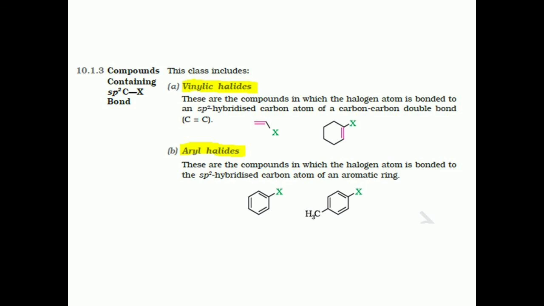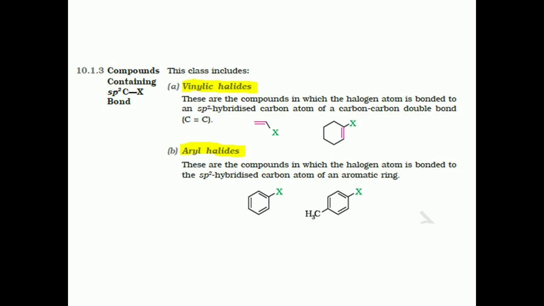And of course, the last class of monohalogen compounds is aryl halides or haloarenes. Now remember, in aryl halides, aromatic, correct?